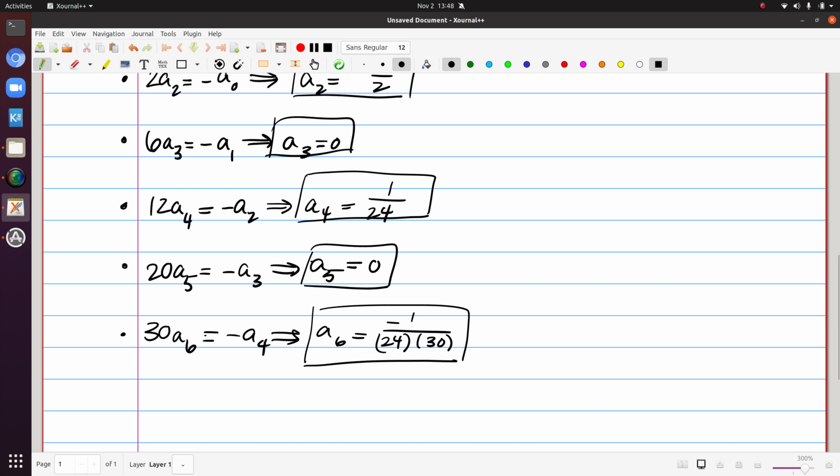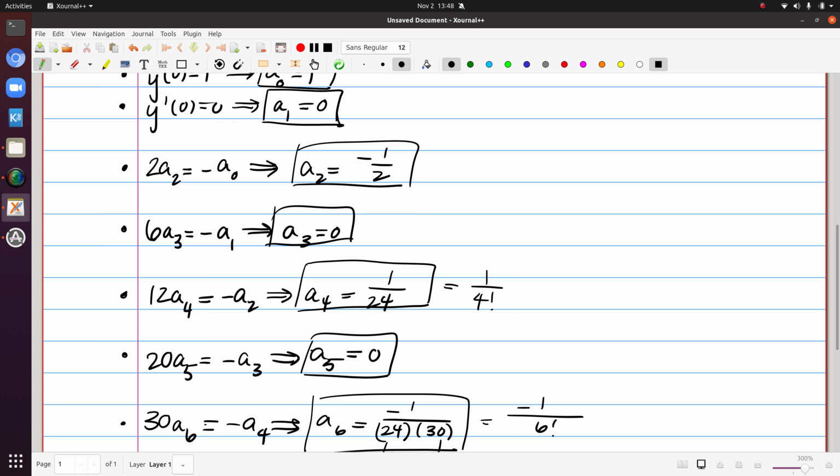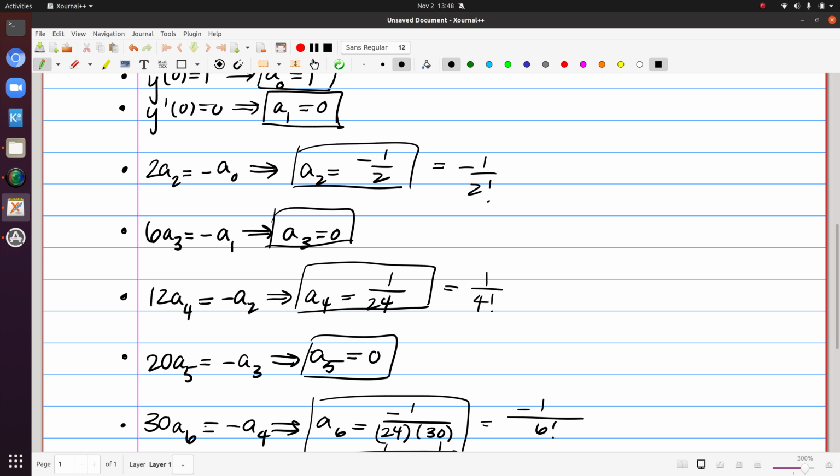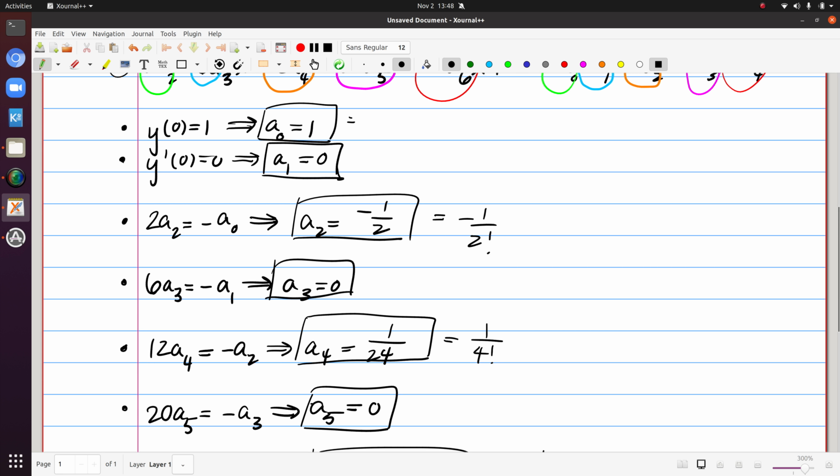Maybe writing it here, we can see that 24 is 2 times 3 times 4, and 30 is 5 times 6. So this is actually 6 factorial in the denominator. This is likewise 1 over 4 factorial. This is negative 1 over 2 factorial. And if we come back up to a sub 0, we get 1 over 0 factorial.